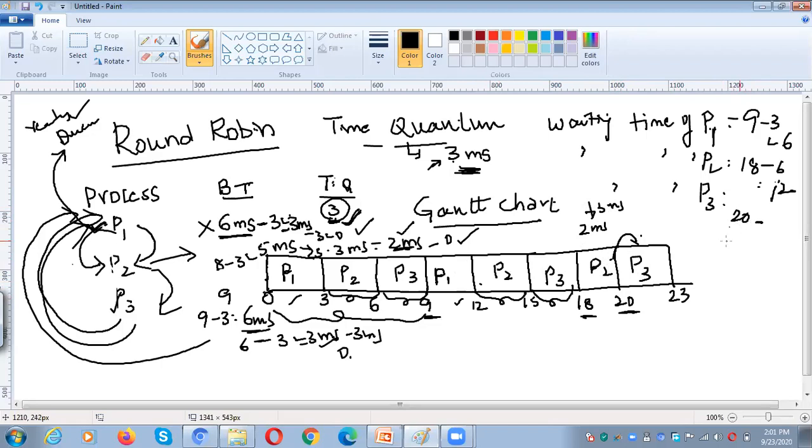And someone asked me a doubt now: not all slots are 3 milliseconds. 20 minus 3 milliseconds and 3 milliseconds, 6. So 14. So what is the average waiting time? 6 plus 12 plus 14 by 3.